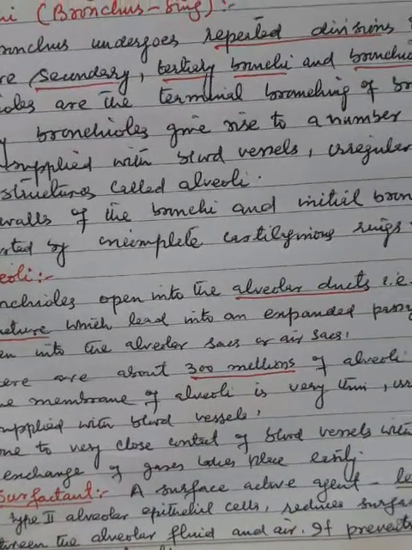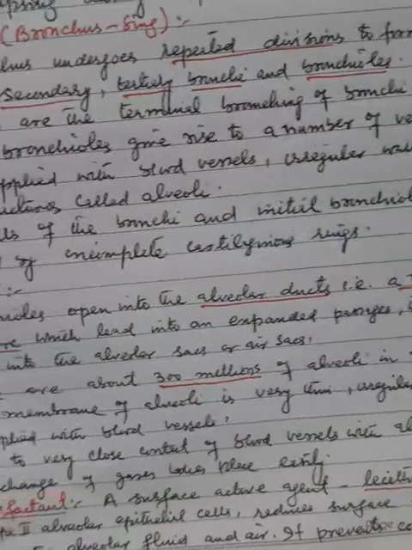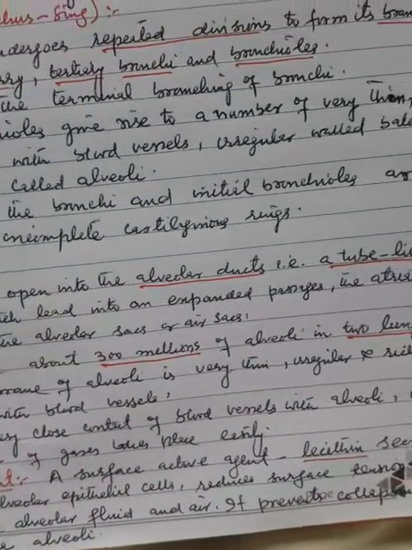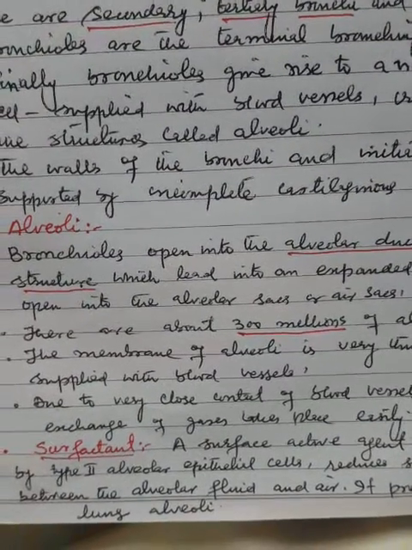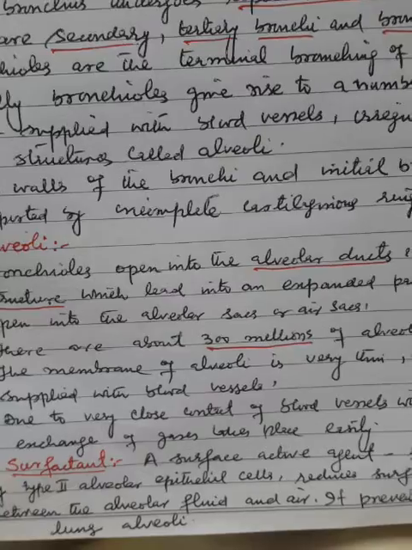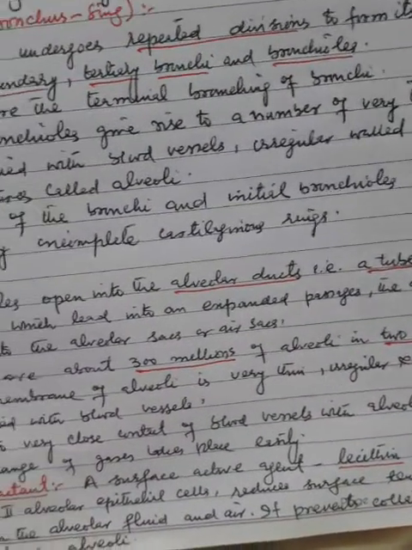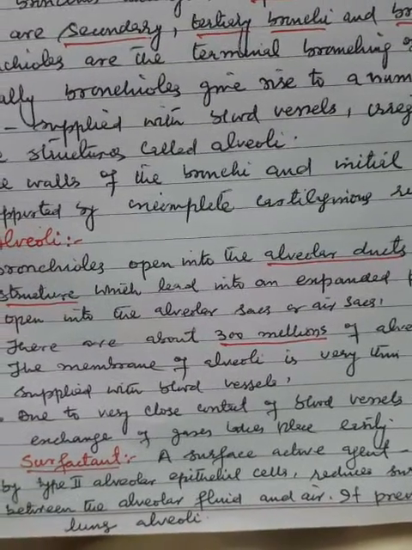There are about 300 million alveoli in the two lungs. The membrane of the alveoli is very thin, irregular, and richly supplied with blood vessels. Due to the very close contact of blood vessels with alveoli, the exchange of gases takes place easily.